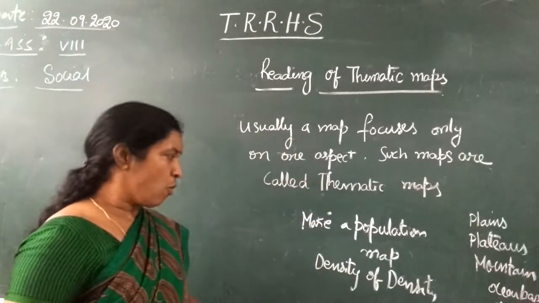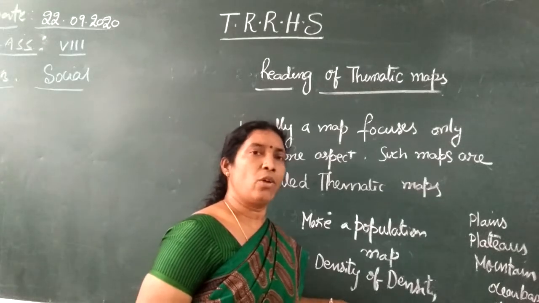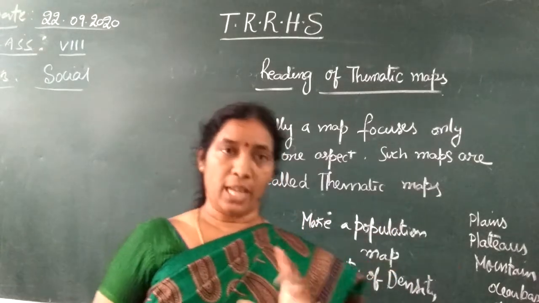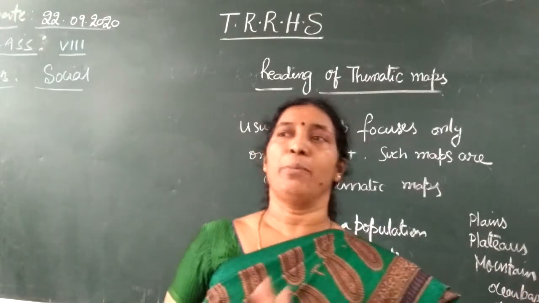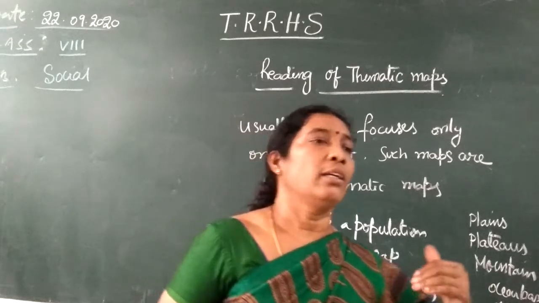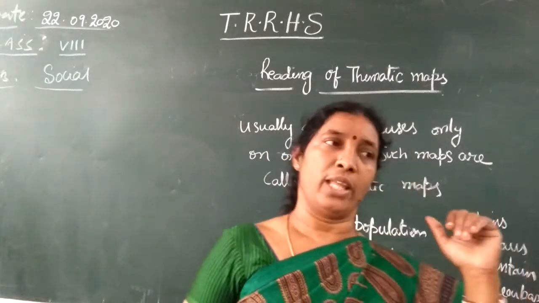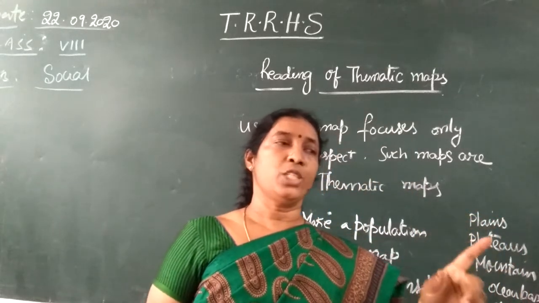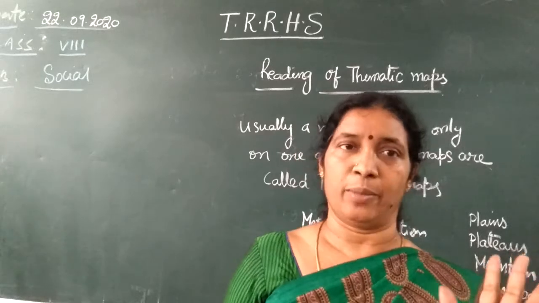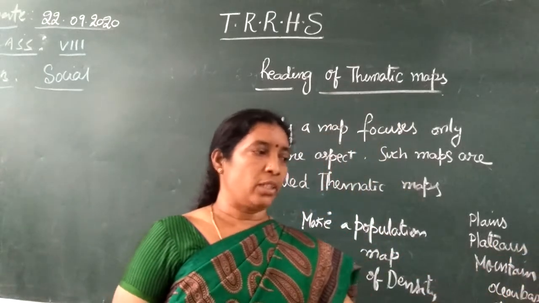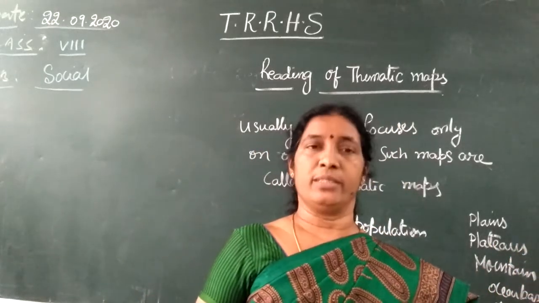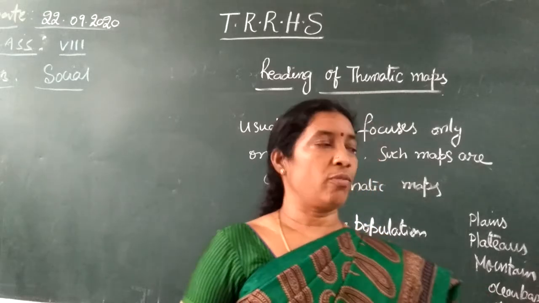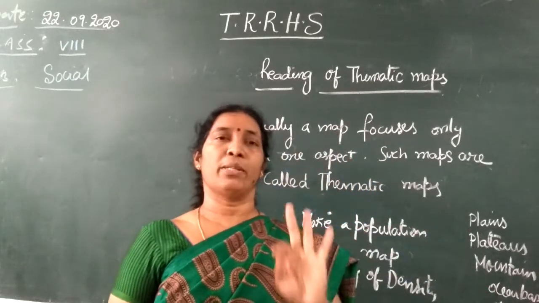Generally, what is the density? What is the density of population? For example, in one classroom, 30 members are there and 10 benches are there. Then in each bench 3 members can sit. So the density of that particular bench is called the density of the population of that bench. So 3 members are sitting.